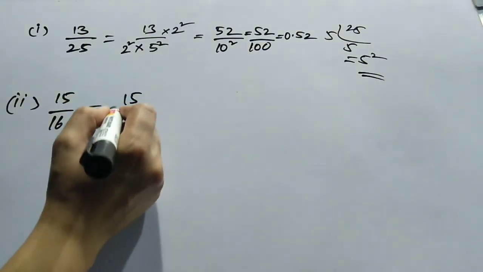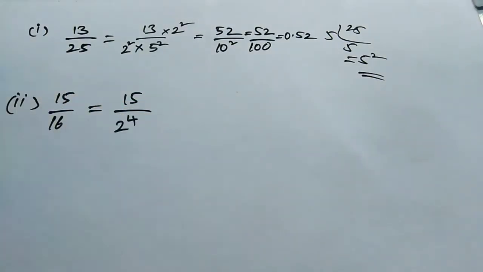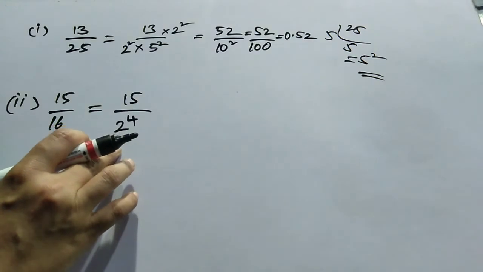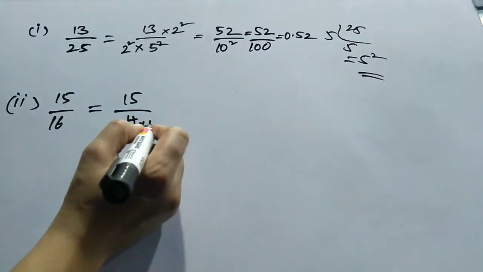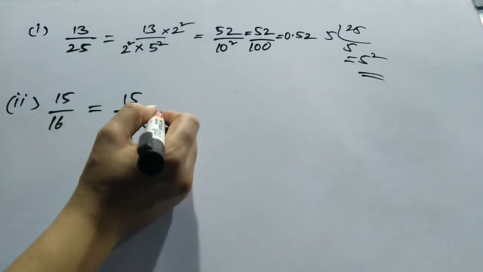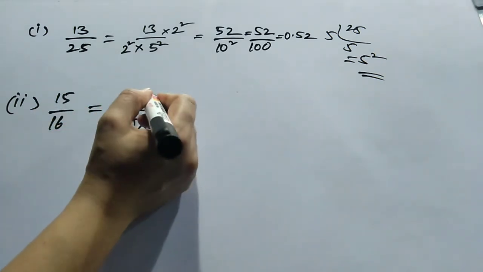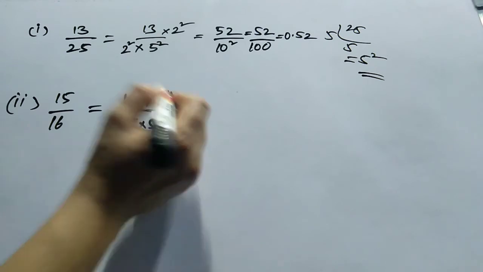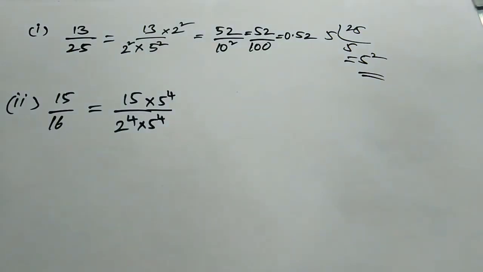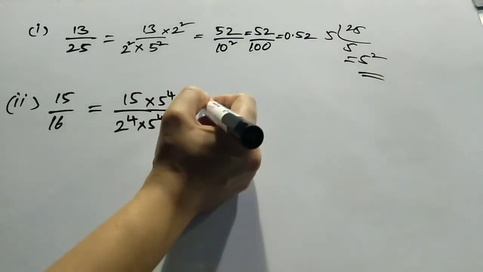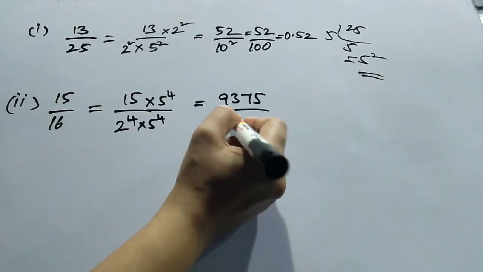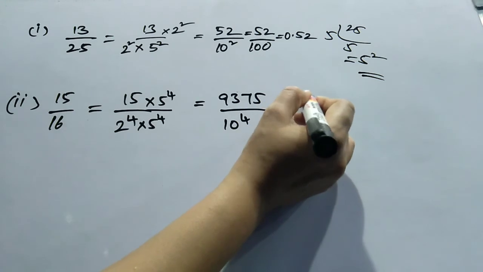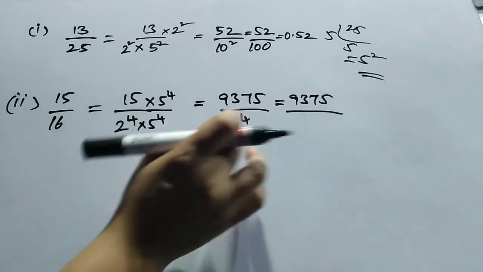Just go for 15 by 16. Okay, 16 is 2 to the power of 4. Here 5 is missing. To get a power of 10, you compulsorily have to write 5. But the power must also be the same. So you have to divide and multiply with the missing number, that is 5 to the power of 4. So you will get 9375 by 10 to the power of 4.